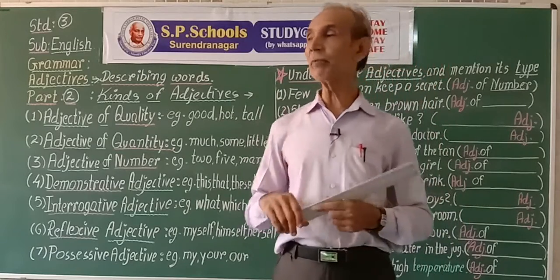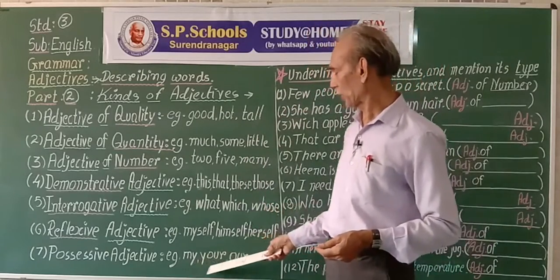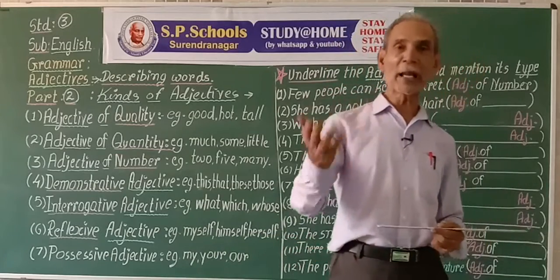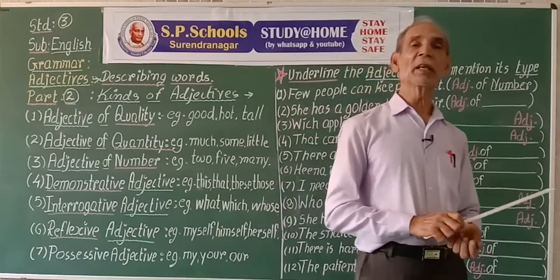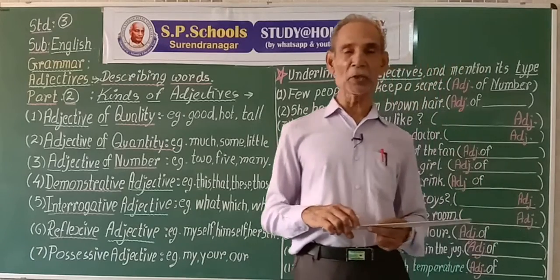But when these possessive pronouns are followed by nouns, they become the possessive adjectives.